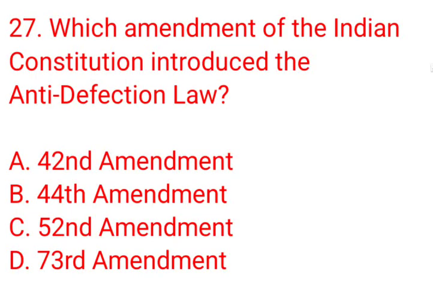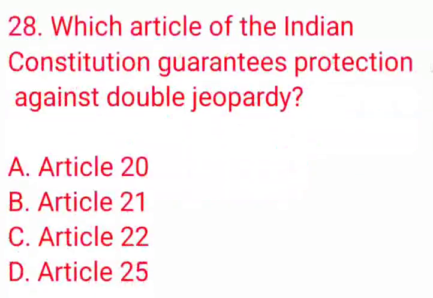Which amendment of the Indian Constitution introduced the anti-defection law? A, 42nd Amendment, B, 44th Amendment, C, 52nd Amendment, D, 73rd Amendment. The correct answer is option C, 52nd Amendment. Which article of the Indian Constitution guarantees protection against double jeopardy? A, Article 20, B, Article 21, C, Article 22, D, Article 25. The correct answer is option A.